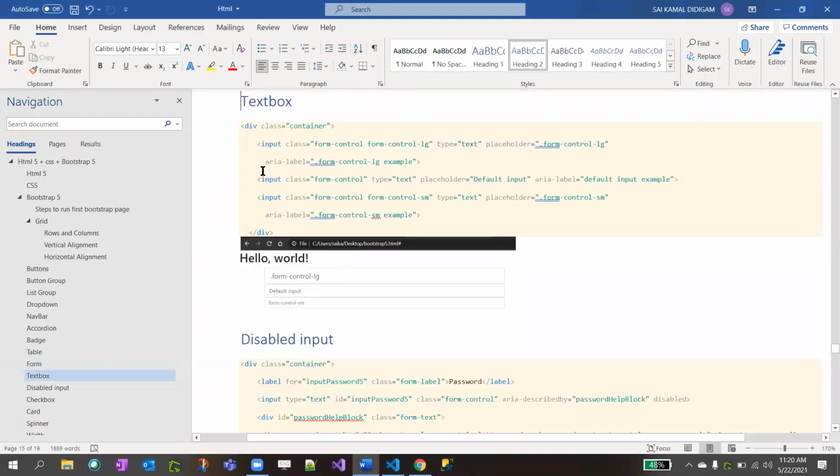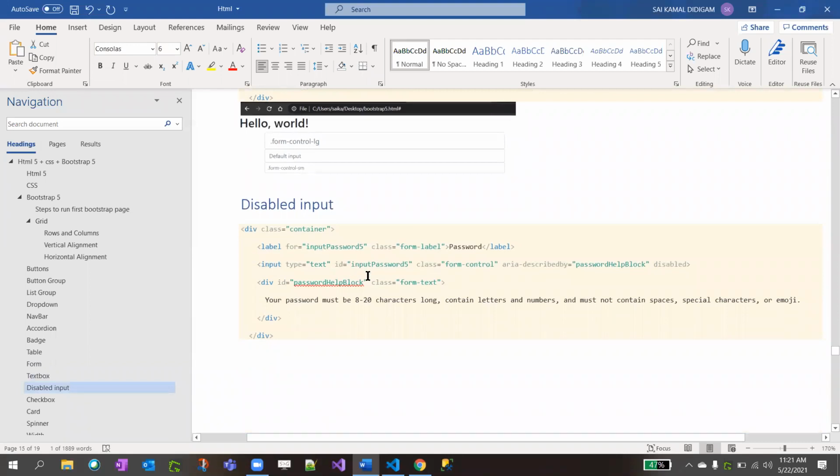Text box, which I just demoed to you. Input class equal to text, type equal to text, as I told you, right? If you want larger text, you can just give form-control-lg, which is this one. If you want a regular size, there's the second one. If you want smaller text, you just give this one. There's the difference. And if you want to disable any input, you just add disabled here. You just copy the same line, type equal to text, and at the end, just give disabled. That's it.